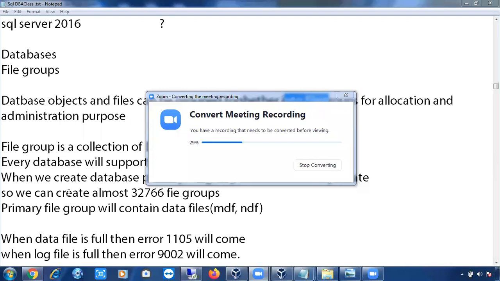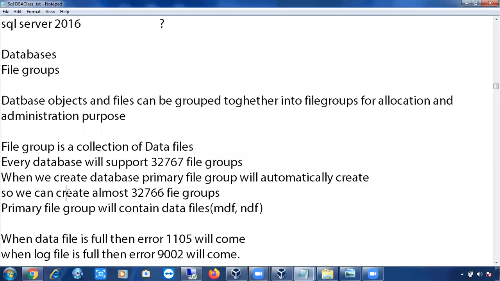Record the session. Let me share my screen. Ritesh, can you please confirm now? Can you see my screen? Yes, sir. Okay, fine.